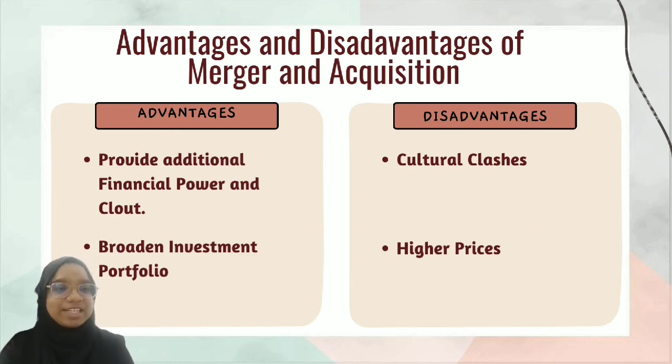There are also disadvantages of merger and acquisition. The first one is cultural clash. When two companies unite in a merger and acquisition, their cultures blend as well. Secondly, merger and acquisition can result in higher prices. If the integrating business gains a larger market share, it may be able to exercise monopolistic power in the market. As a result, it may be able to set a price knowing that customers have nowhere else to go. Simultaneously, the expenses of acquiring or merging with another company may require the company to raise prices in order to recoup its investment.